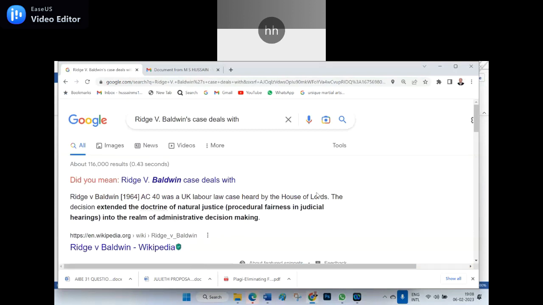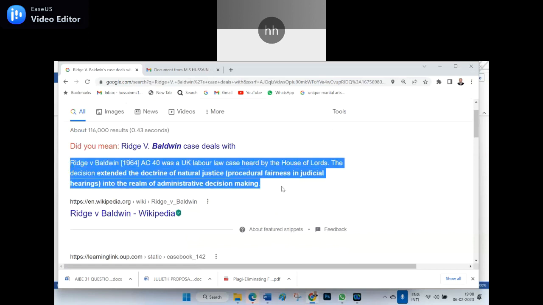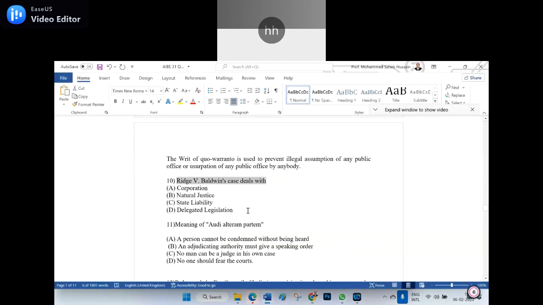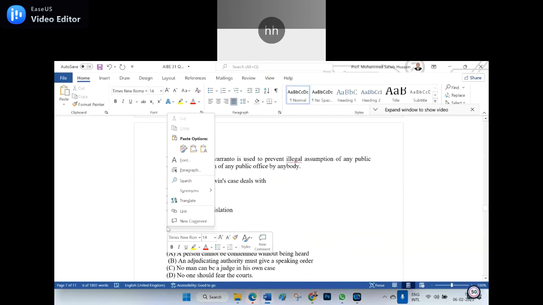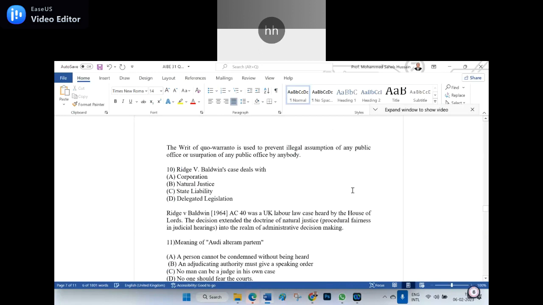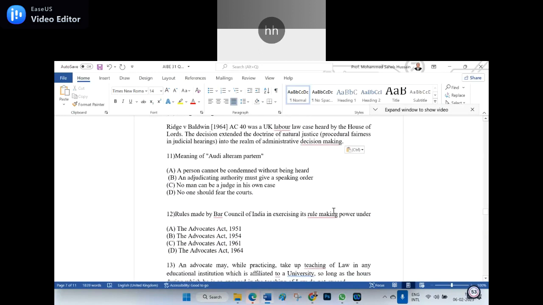See, Ridge versus Baldwin case clearly says, it is a UK labour law case heard by the House of Lords. The decision extends the doctrine of natural justice. Yes, the procedural fairness should be followed there. So you are very rightly suited for this question, because he asked the landmark case law here. That's why we dealt with many landmark case laws, including foreign case laws, I mean the English case laws.